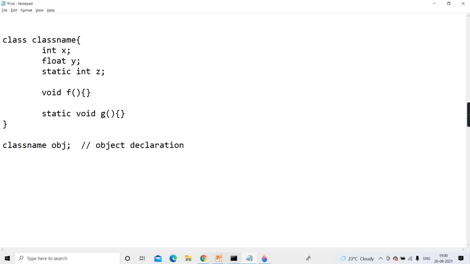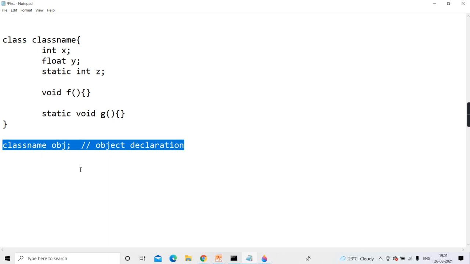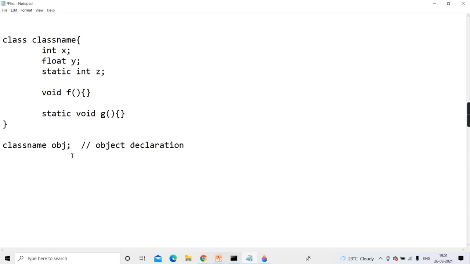Okay, object declaration means it is like creating a reference variable, yet the copy is not created, yet the memory is not allocated. Understand carefully, guys. And remember this line which I have written, a class name obj, that also you have to write within some method. You cannot write it outside the class. I wrote this line here, but you have to write it within the class only, inside some method.